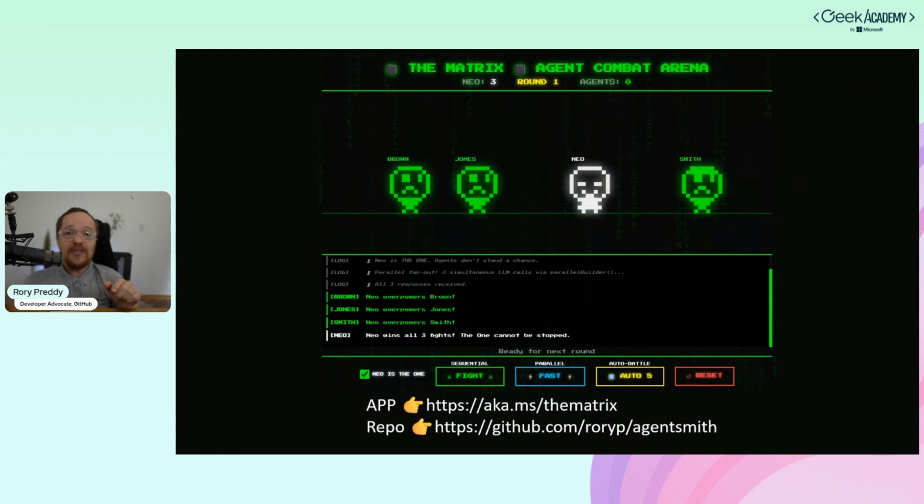So here's everything that you need to do. Go play around with it. It's pretty fun. The app there for the matrix agents is there. You can just go in and use that aka.ms link. And there's the repo. Really go in and look at the code and see if you can get the auto battle. I've won once, try to actually win 5 times.